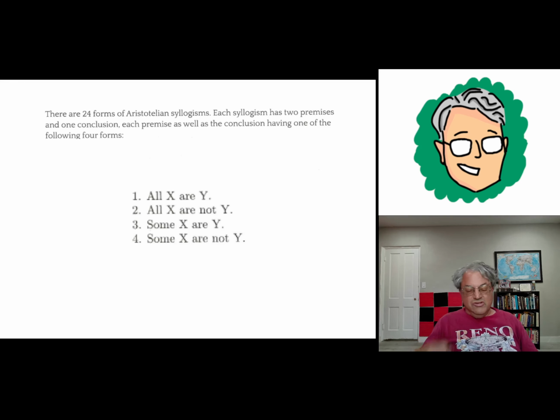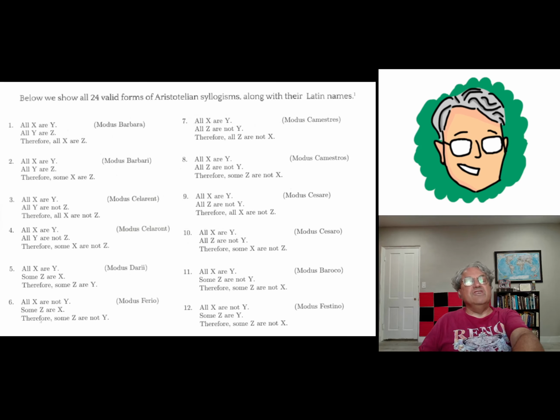And it turns out that you can prove all of these syllogisms using modern logic, using classical logic. Aristotle didn't do that because he didn't have classical logic. Another way you can prove them is using set theory, and set theory is actually very closely related to modern logic or Boolean algebra. But I'm not going to get into that today. Anyway, I'm just going to very briefly present all 24 Aristotelian syllogisms. I already presented the first one.